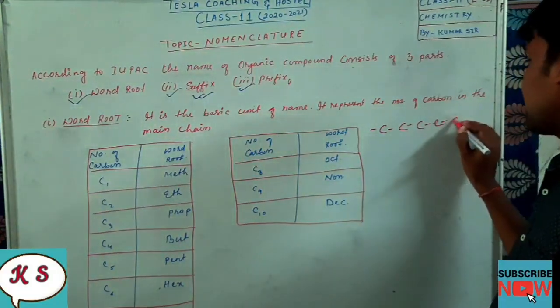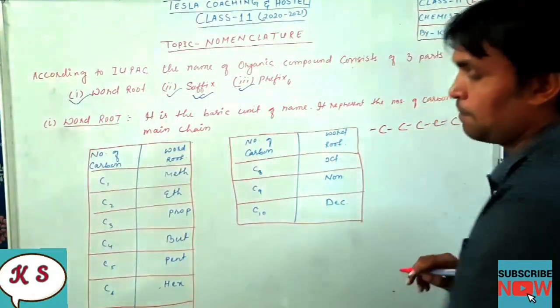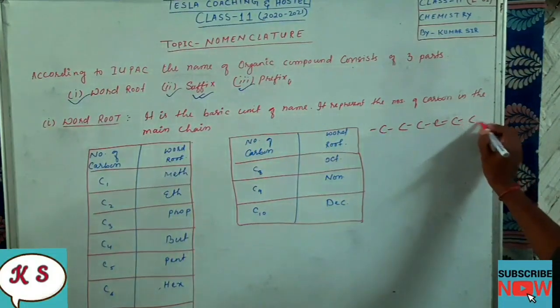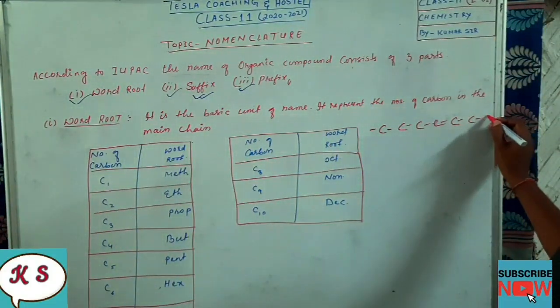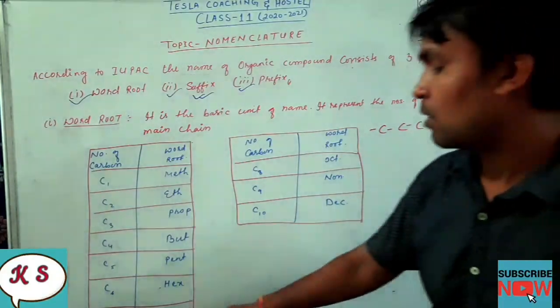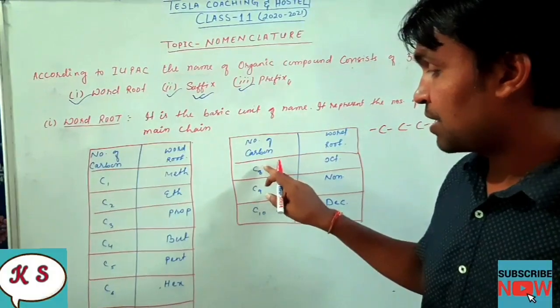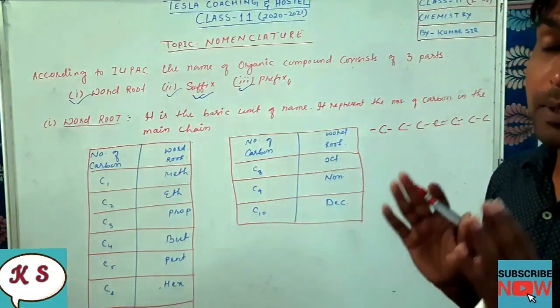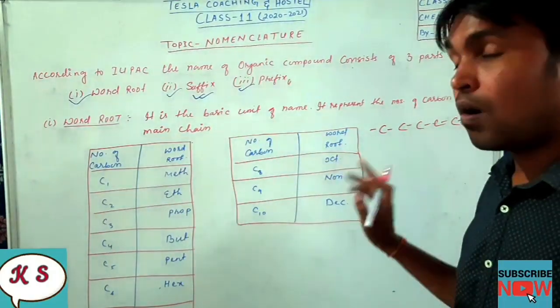If the number of carbon in the main chain is 5, 1, 2, 3, 4, 5, then we will use pent. If it is 6, we will use hex. If it is 7, hept. C8 means the number of carbon is 8, so we will use oct.